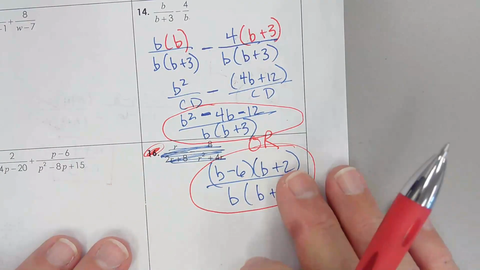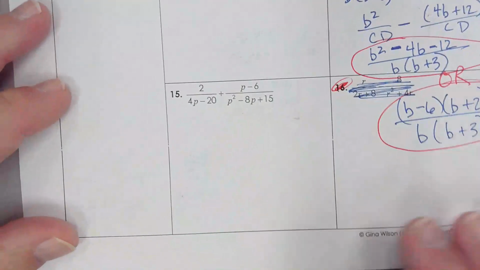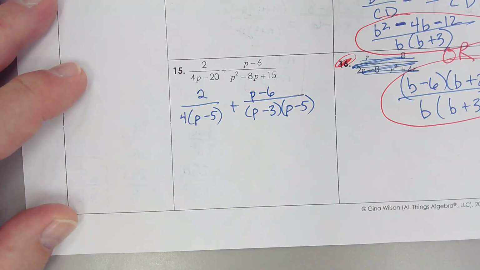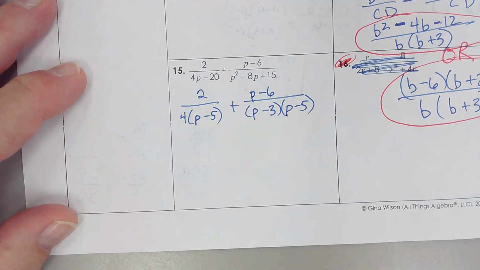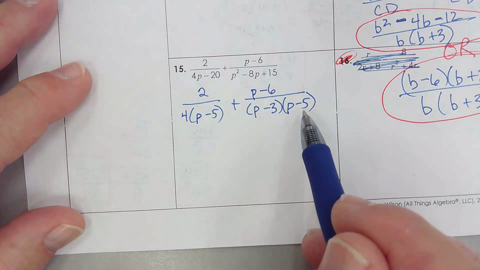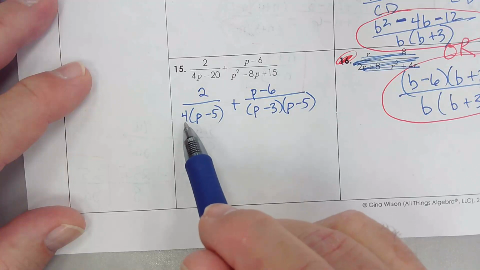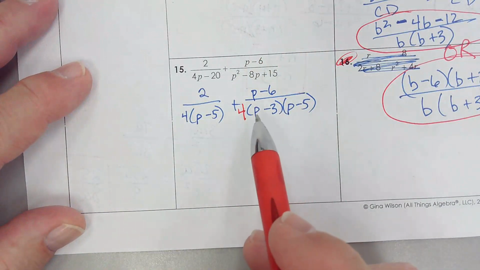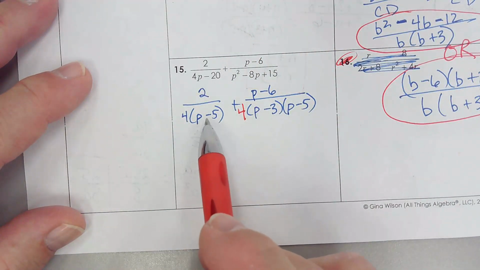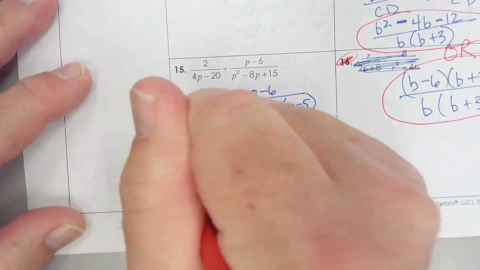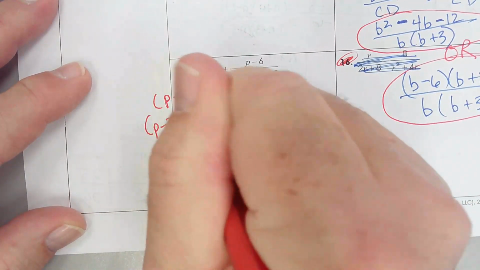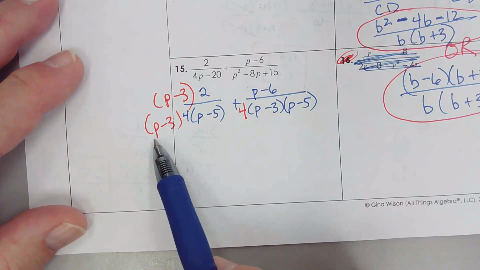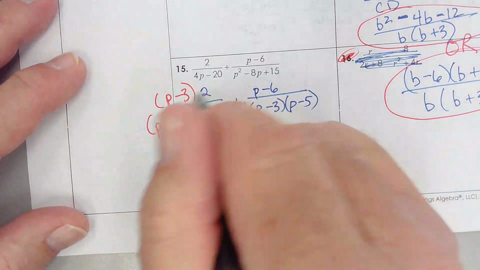Okay? All right, now I'm going to put you to the test. I want you to find the common denominator for 15 and then check back with the video. All right. Oh boy, oh boy. Let's see. I have a p minus 5. I need a 4 in this one, so I'm going to have to multiply this one by 4. But I also need a p minus 3 in common here. Holy cow. So I got to multiply this one by a p minus 3. So in order to get the common denominator, you have to have a 4, a p minus 3, and a p minus 5. Holy cow.